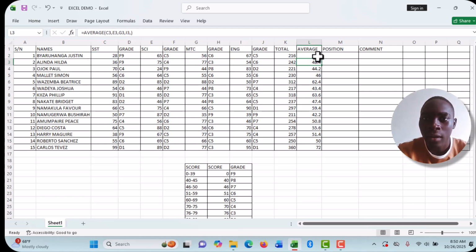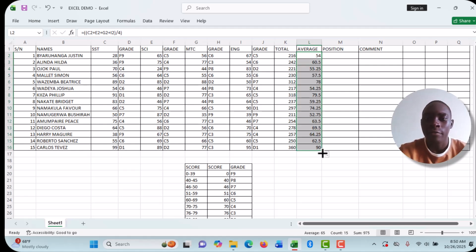Then you come here and also drag, and the average still will be the same. It will be the same, and you will have gotten the average mark here of all the subjects.